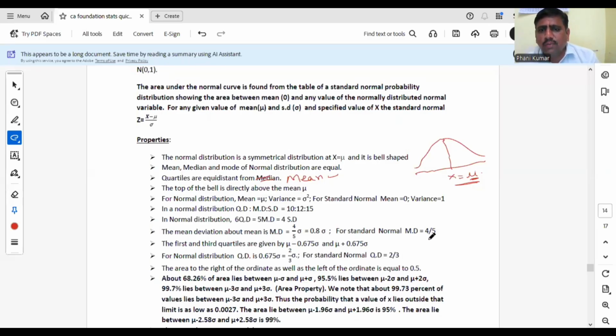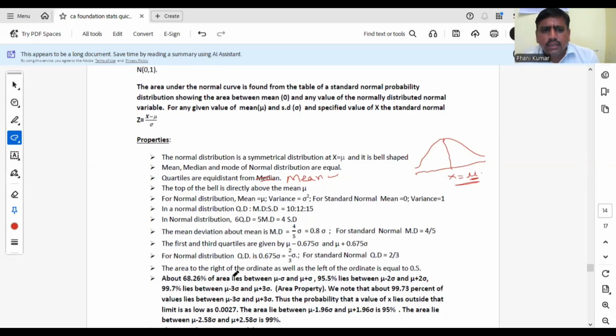If it is standard normal, write it as 4/5 or 0.8. Similarly, QD is 2/3 sigma for normal distribution, or 0.675 sigma. If it is a standard normal, it is simply 2/3. First and third quartiles, Q1 and Q3, are mu minus 0.675 sigma and mu plus 0.675 sigma for normal distribution. If it is a standard normal, then minus 0.675 and plus 0.675 will be the Q1 and Q3.